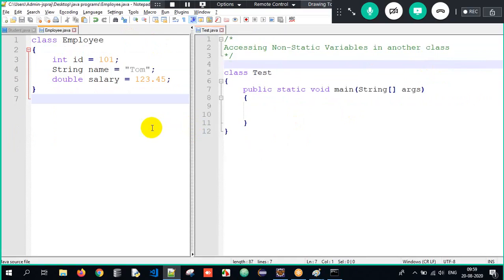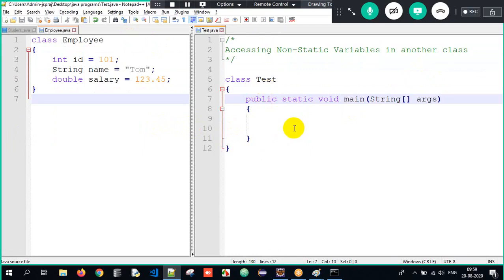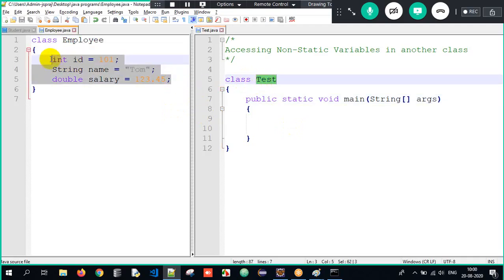Very simple part, guys, just look at this program. What am I trying to do here? We have two classes: a class called Employee and a class called Test. Employee has three non-static variables, correct? I want to access them outside the class. Is it possible? Yes. If it is in the same class or another class, it doesn't matter. We have to always create an object.